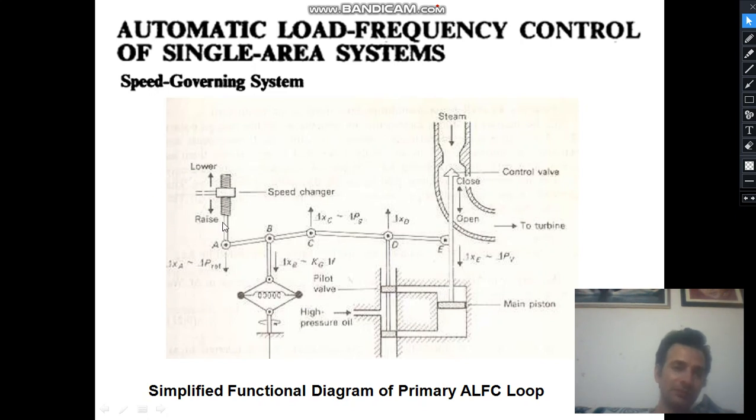This will not only depend upon the frequency error, but also upon the tie line power, that is, how much transaction has to be made between this control area and the other control area through the tie line. So this is the mechanism of working of this speed governing system. This is basically the primary ALFC loop.